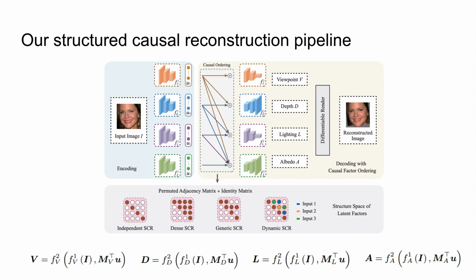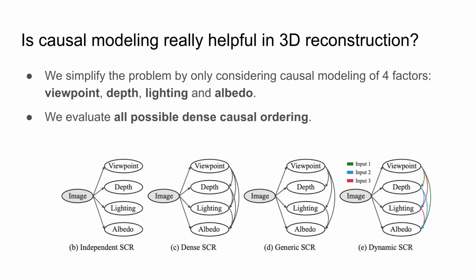Our structured causal reconstruction pipeline has an additional layer of causal ordering. Specifically, with the features produced by the independent encoders, we use the adjacency matrix of the underlying causal DAG to neatly combine them into another set of features, which are then fed into the independent decoders. And our purpose is to answer the following question: is causal modeling really helpful in 3D reconstruction?